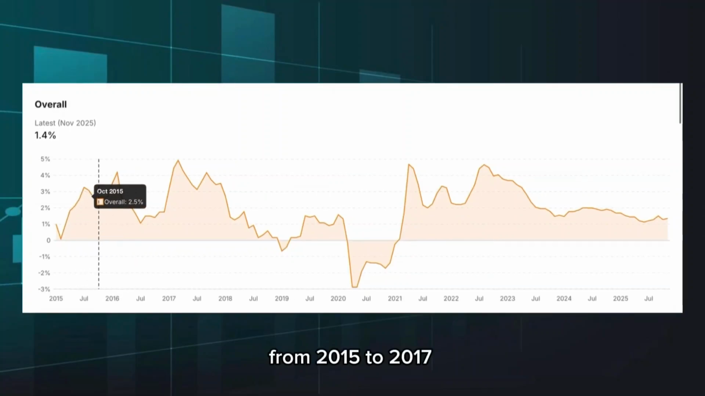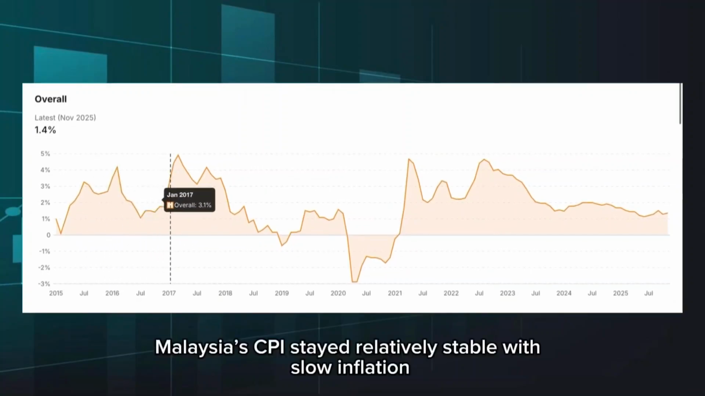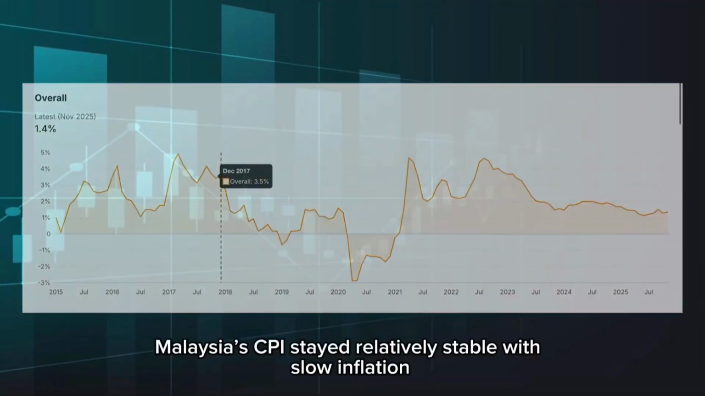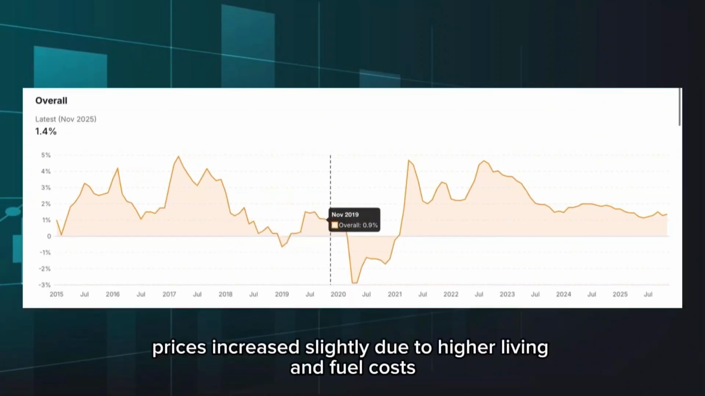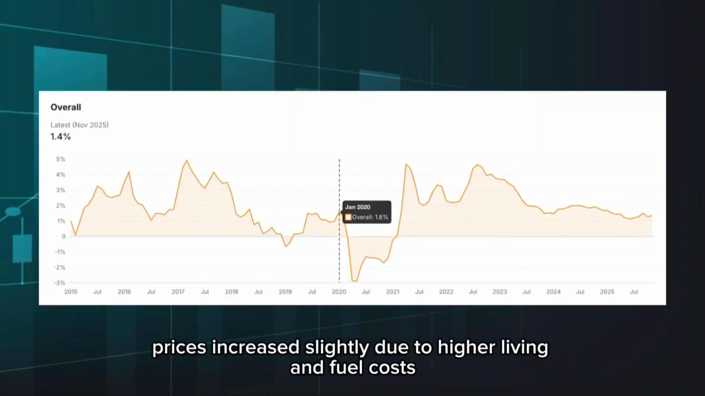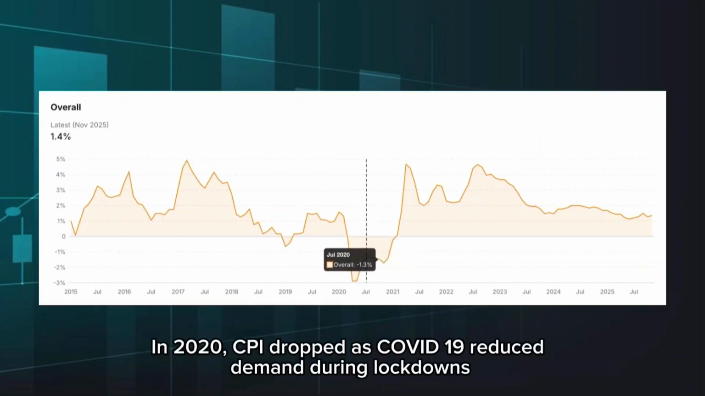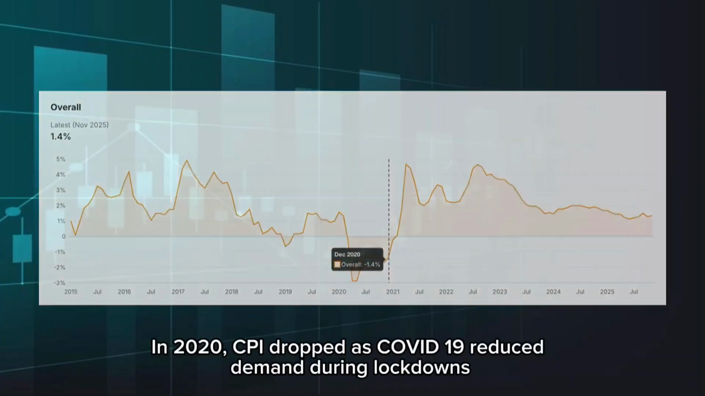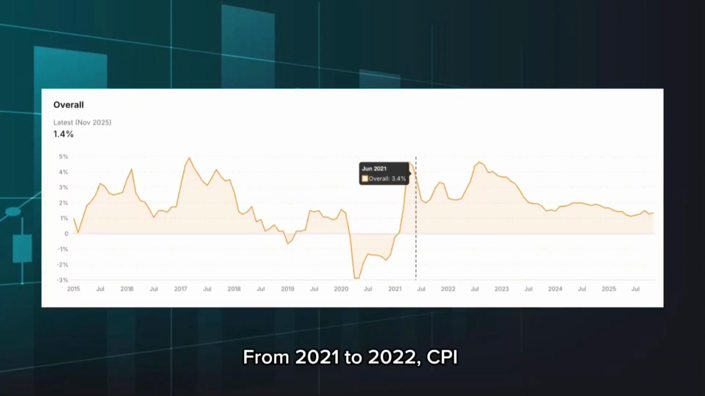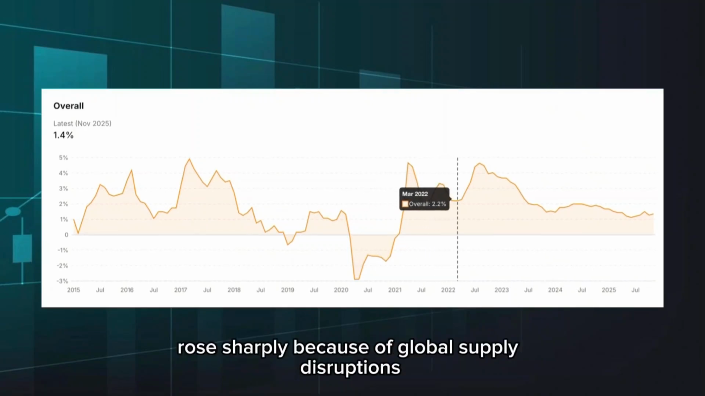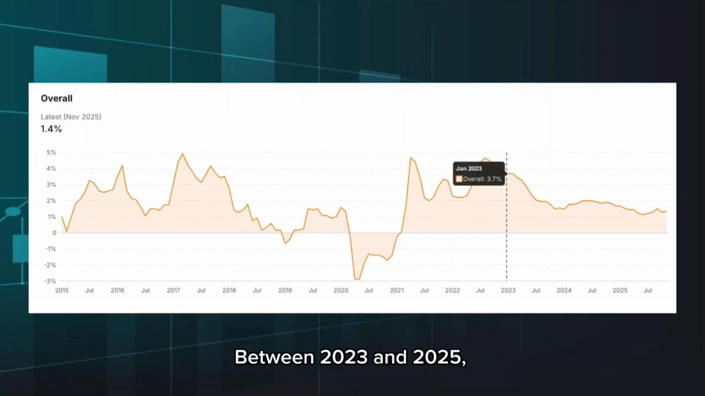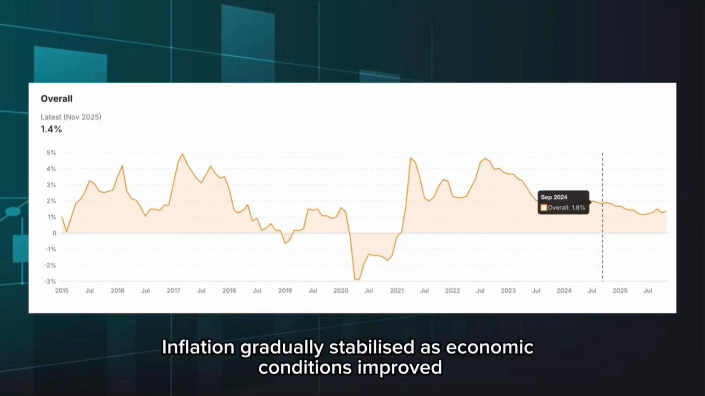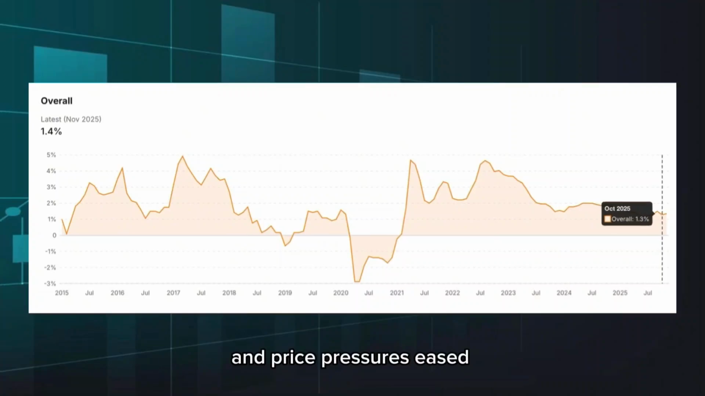From 2015 to 2017, Malaysia's CPI stayed relatively stable with slow inflation. Between 2018 and 2019, prices increased slightly due to higher living and fuel costs. In 2020, CPI dropped as COVID-19 reduced demand during lockdowns. From 2021 to 2022, CPI rose sharply because of global supply disruptions and rising food and energy prices. Between 2023 and 2025, inflation gradually stabilized as economic conditions improved and price pressures eased.